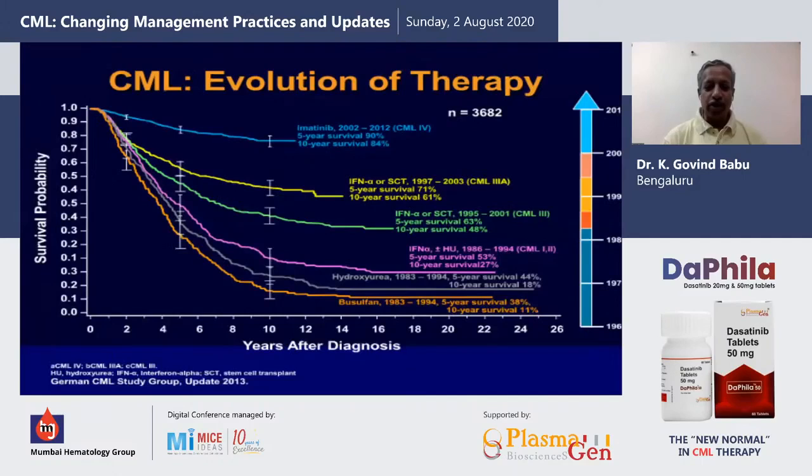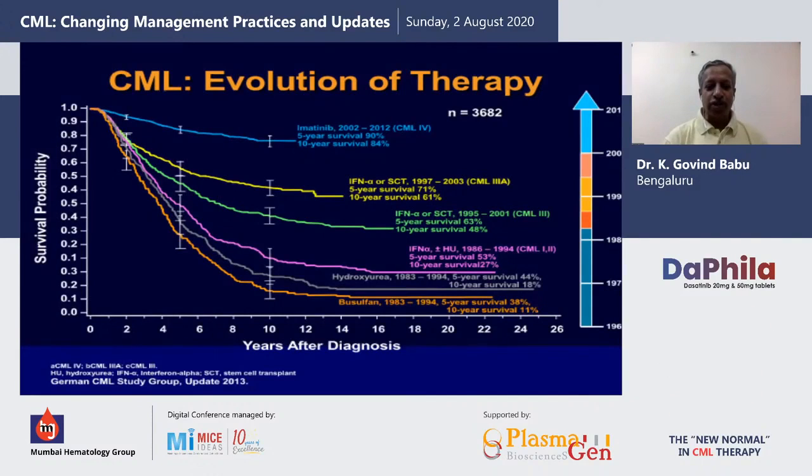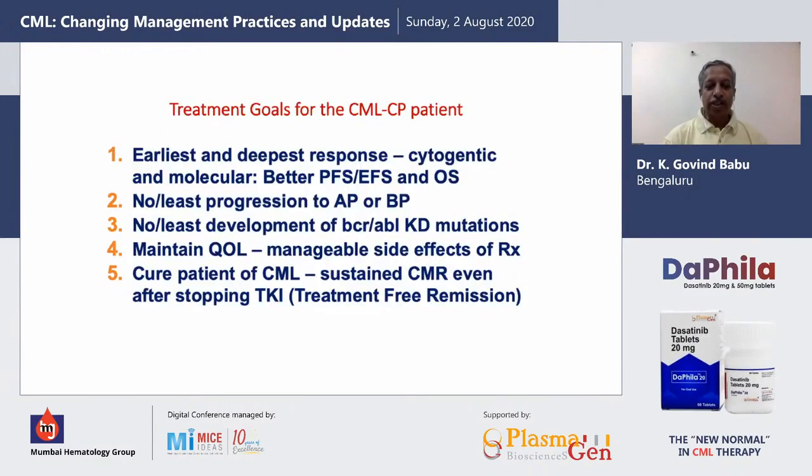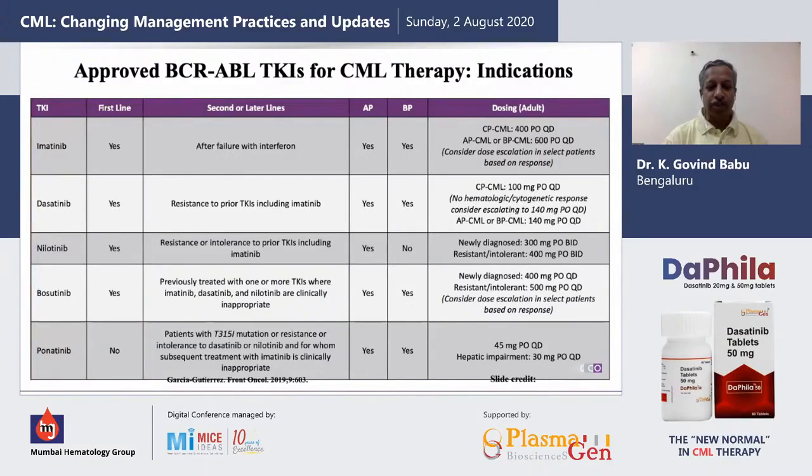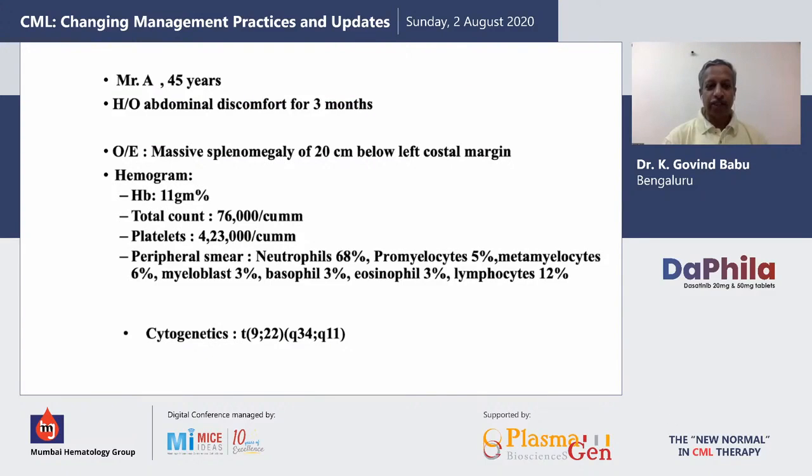This slide you already saw from Dr. Ilyas Jaber, and this actually is telling us how much we have progressed in CML. These are essentially the goals of treating our patients of CML in chronic phase. And these are the drugs that we have today, some of which are approved for first line. So to my case, this is Mr.